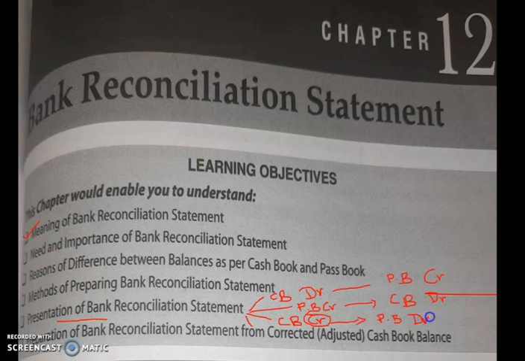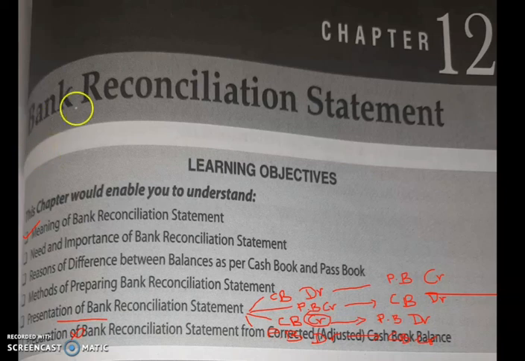Okay, and the fourth category of this type is the passbook showing a debit balance, and the final result of which will be the cash book with credit balance. Okay, so these are the 4 categories of problem. Preparation of the bank reconciliation statement from the corrected adjusted cash book balance is deleted from your portion, so no need to study this.